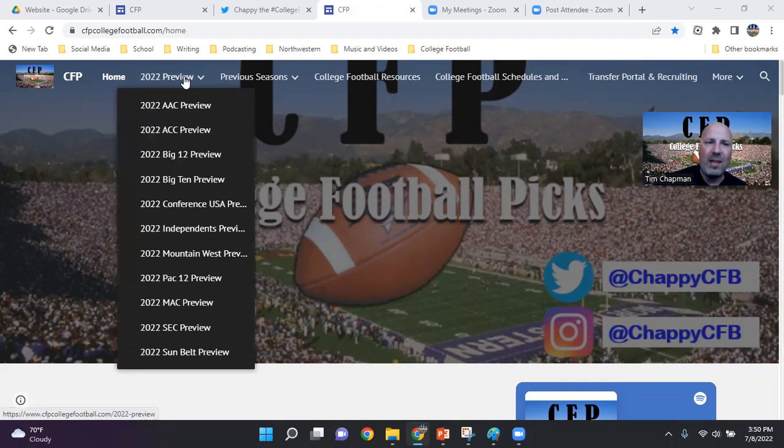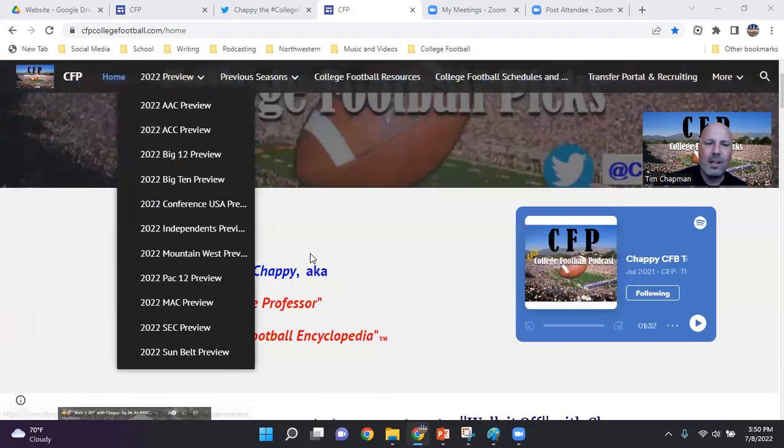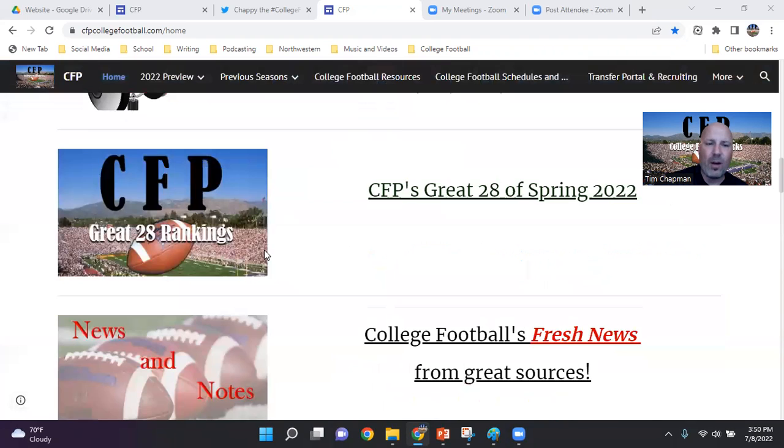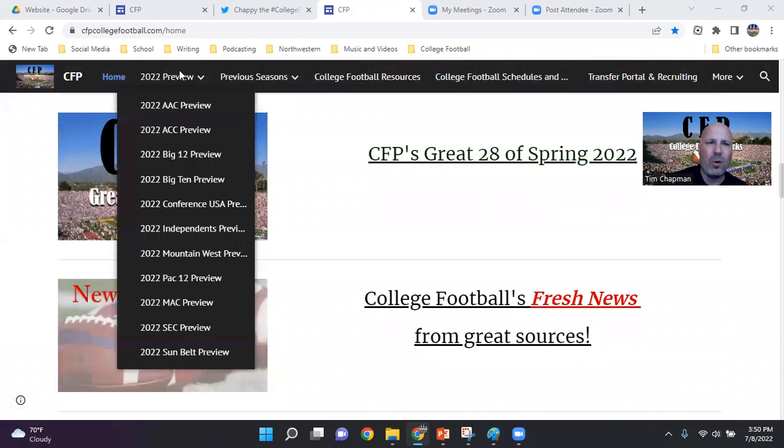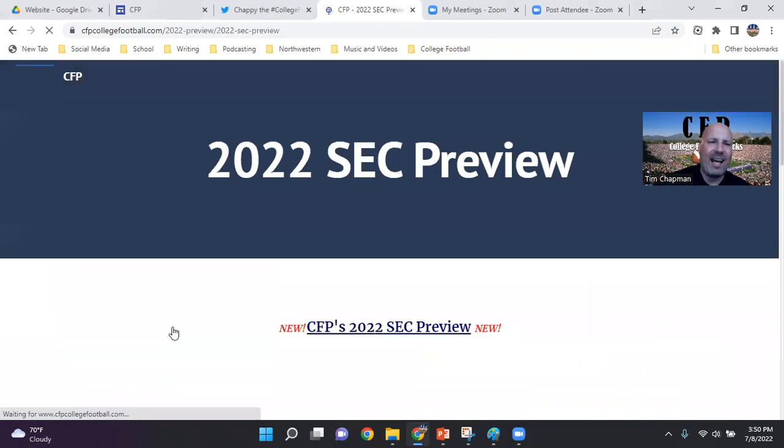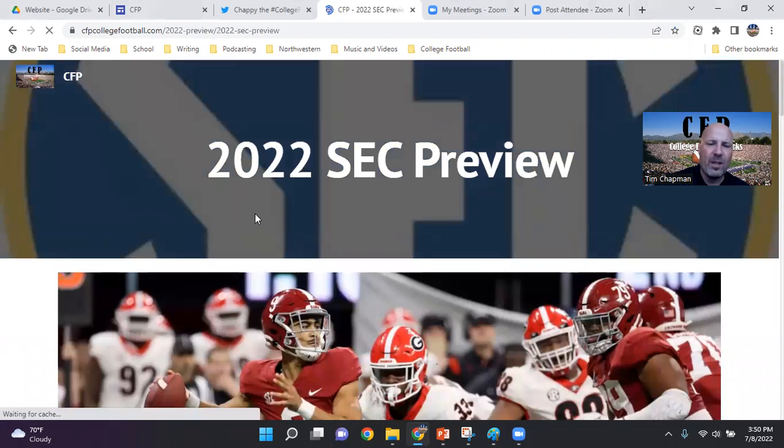Well, you can go to the top here under our 2022 preview. It's also linked in the middle of our homepage here, but I think the best way to go would be going to our 2022 preview. So the first one that was released was our SEC preview. So I'm going to show you how you can access that and some of the features in that.